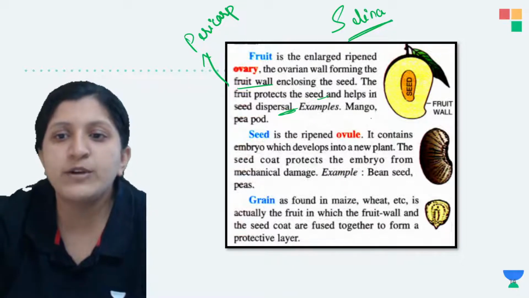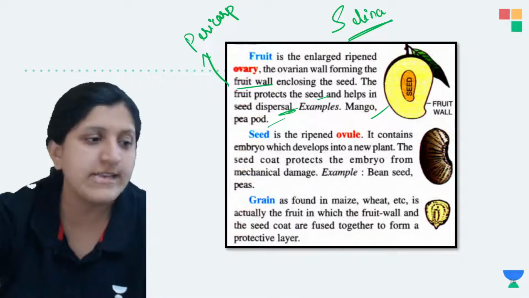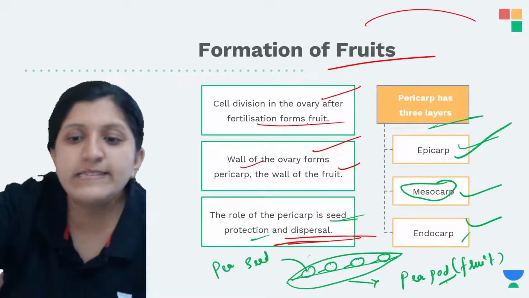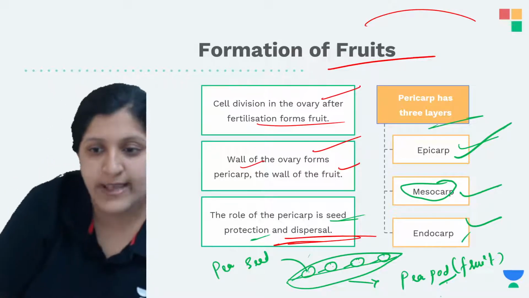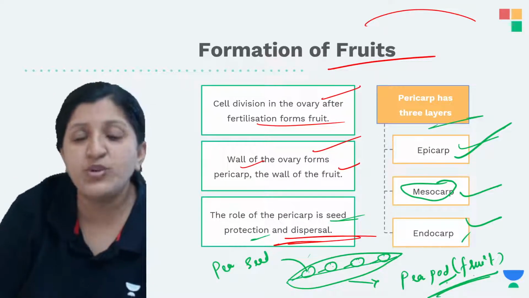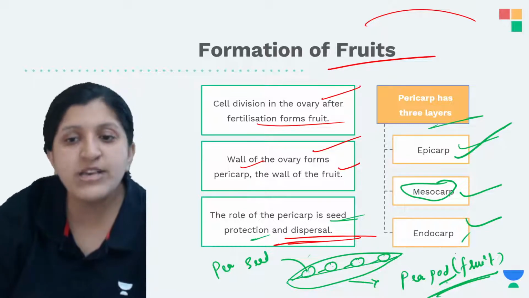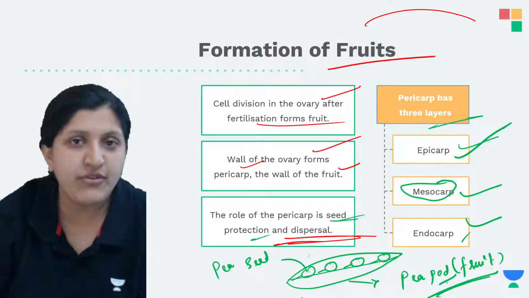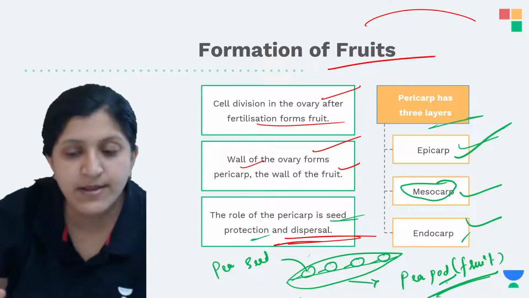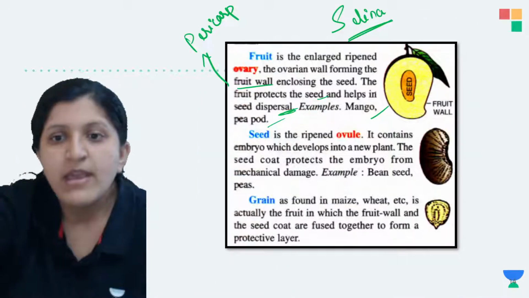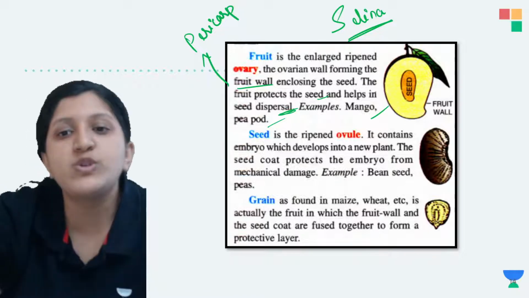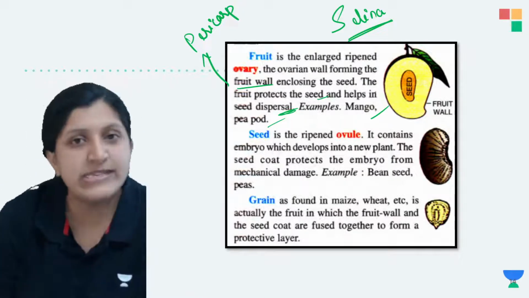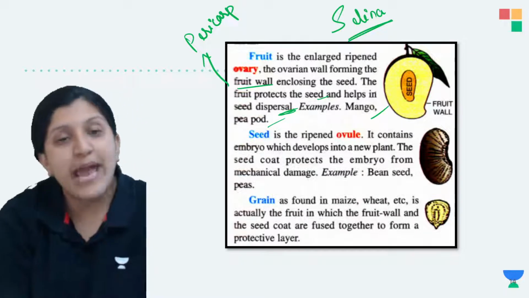There is a mango, and another example they have given is pea pod. The pea pod is also a fruit itself. It need not be an edible fruit, but yes, the pea pod is a fruit. That is the ovary wall, and inside that you can find many seeds. Those are the seeds which are formed there. And when we mention seed, this seed is a ripened ovule, just like we say a fruit is a ripened ovary.